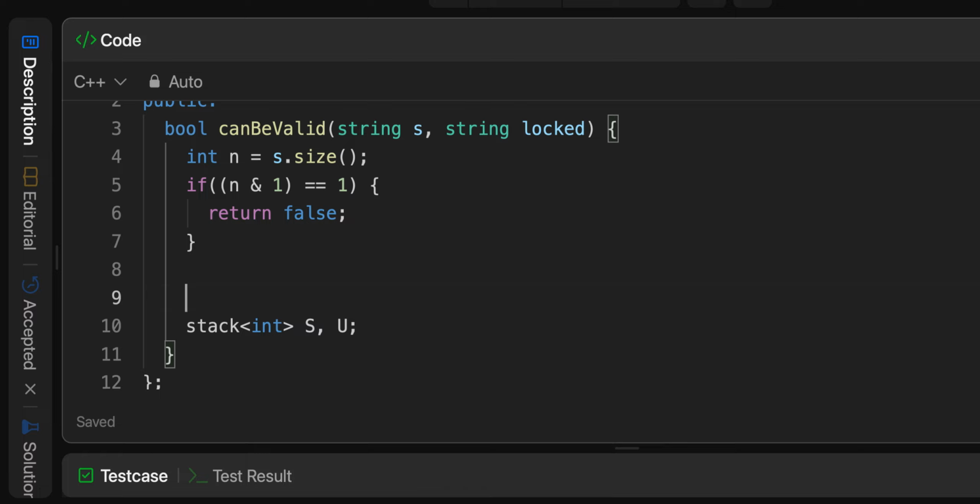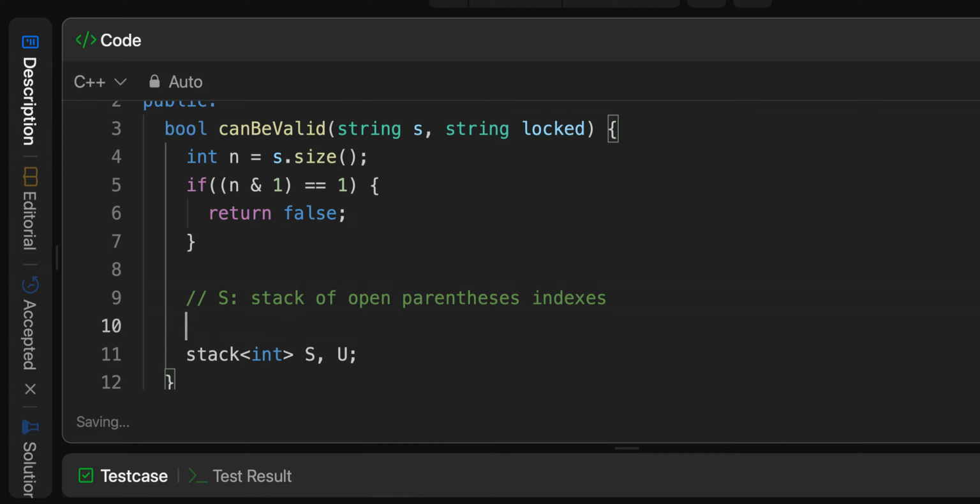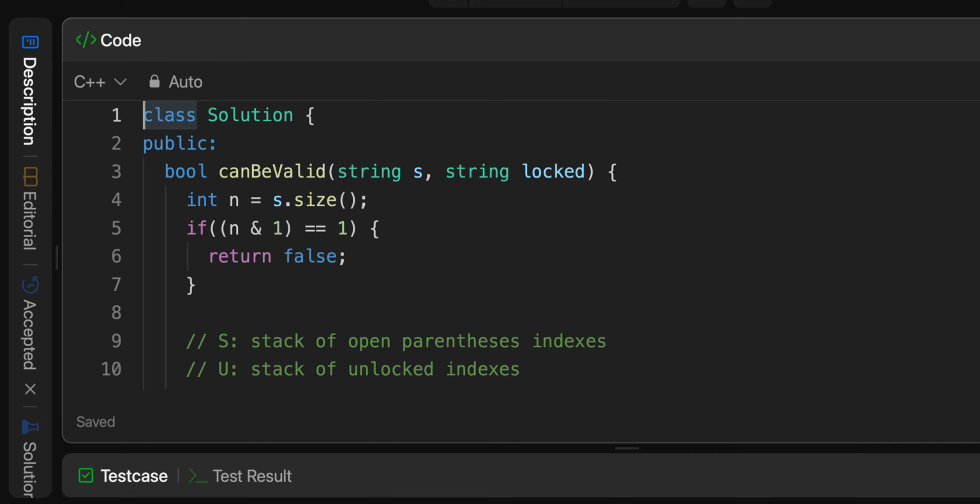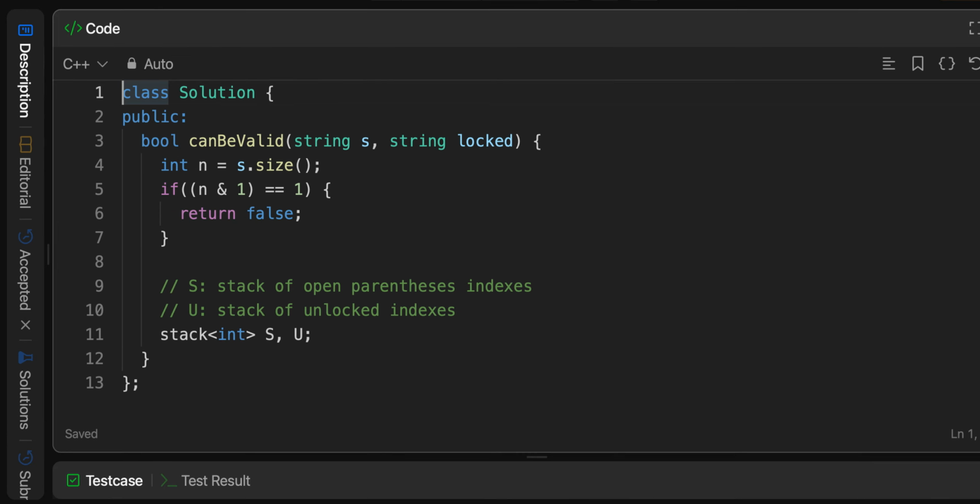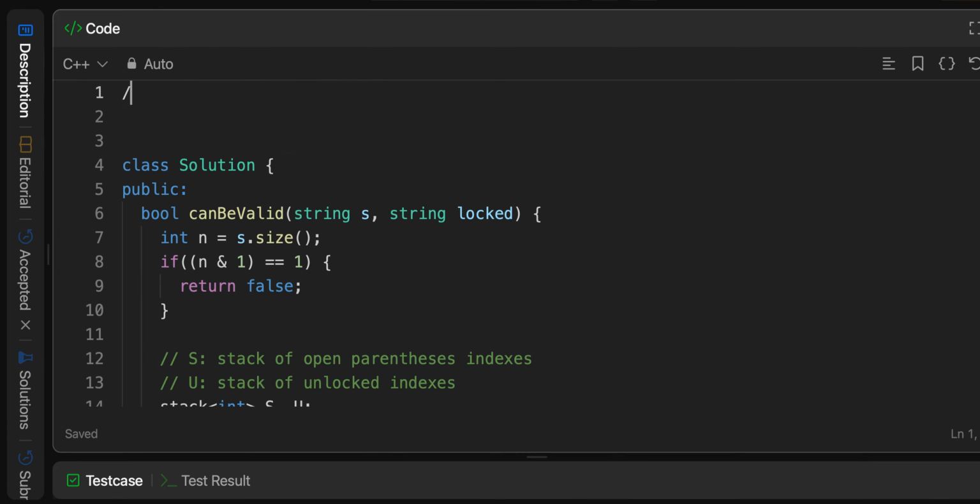So what we'll have here is s is a stack of open parentheses indices, and u will be a stack of unlocked indexes. So why are we doing this? Let's go over that. Why is it important? The reason we're doing that is because